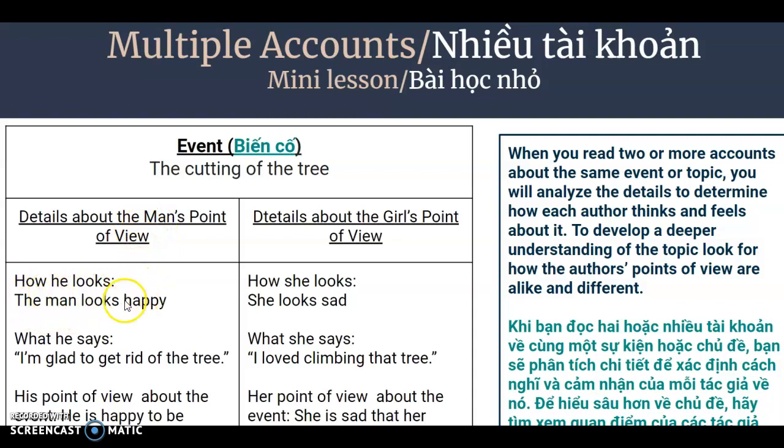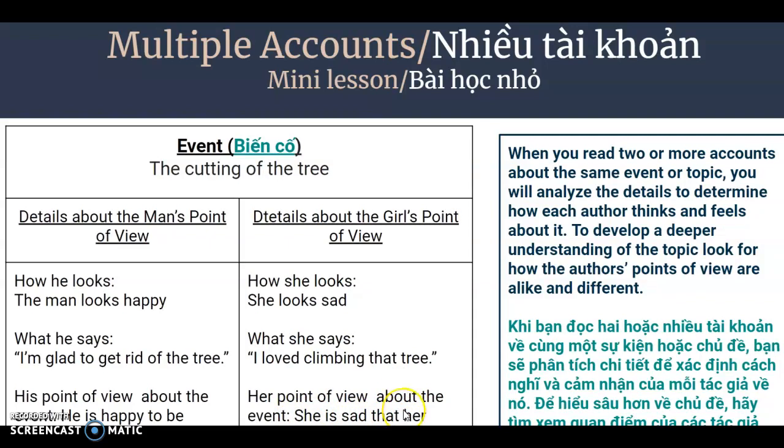So how does he look? The man looks really happy. What does he say? He says, I'm glad to get rid of the ugly tree. So his point of view, or his perspective, is that he's happy to get rid of the tree. Now let's look at the little girl. She looks sad. She says, I loved climbing that tree. So we can tell she's not happy that the tree is being cut down.